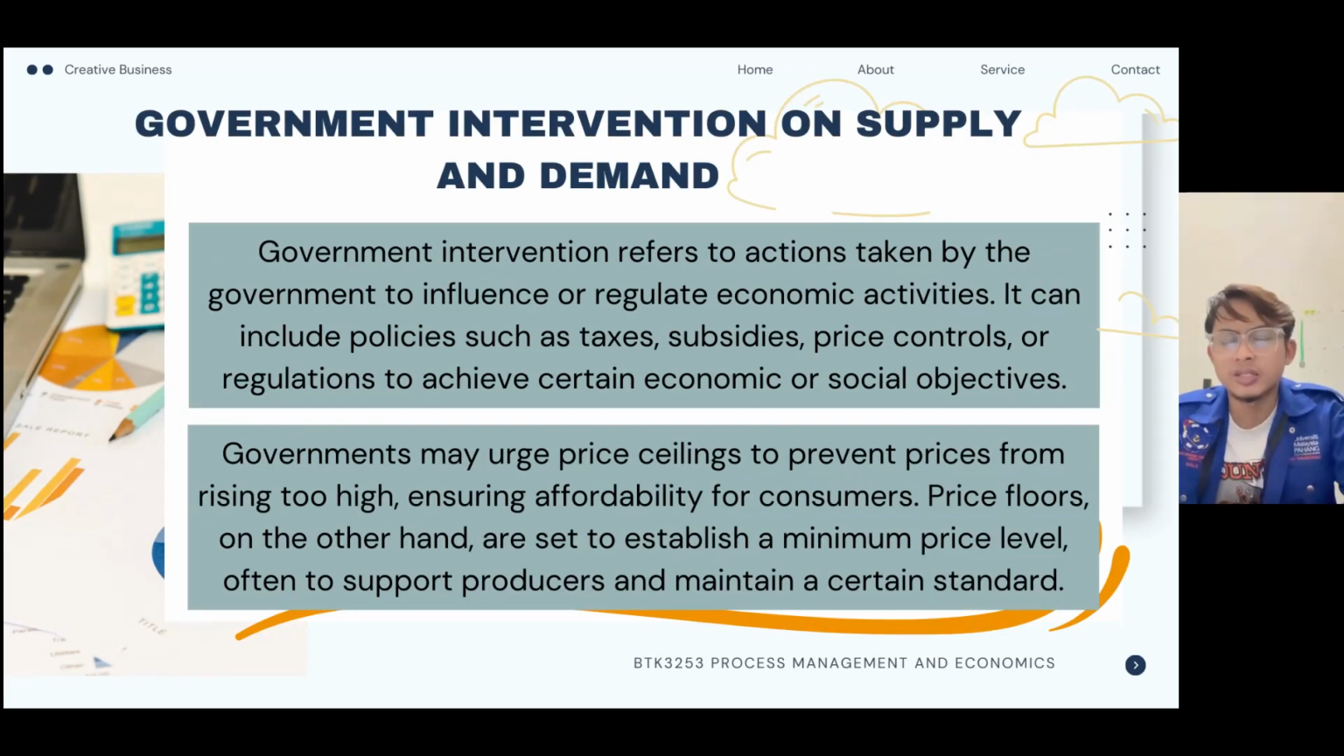Government intervention on supply and demand. Government intervention refers to actions taken by the government to influence or regulate economic activities. It can include policies such as taxes and subsidies, price controls, or regulations to achieve certain economic or social objectives. Government may impose price ceilings to prevent prices from rising too high, ensuring affordability for consumers. Price floors, on the other hand, are set to establish a minimum price level, often to support producers and maintain a certain standard.